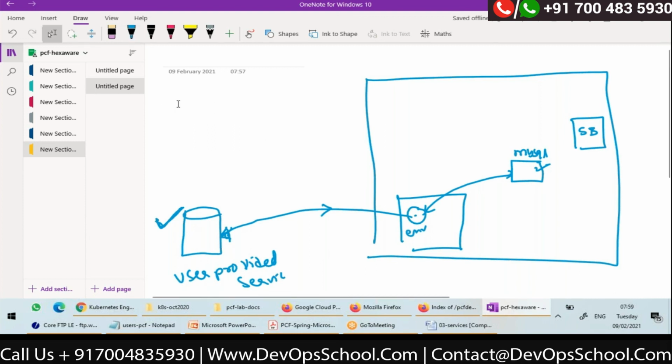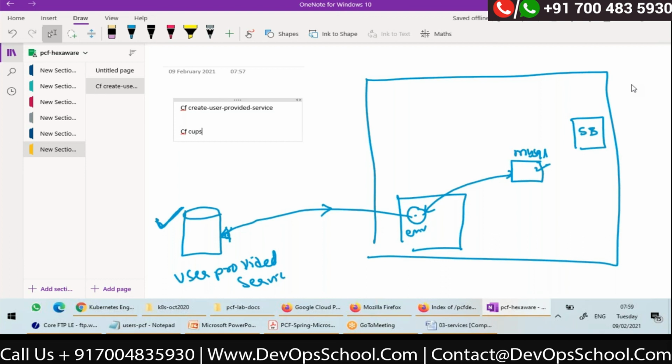So what I have to do is create a user provided service. CF create-user-provided-service, or a shortcut is there. Instead of typing a lot, CF cups.